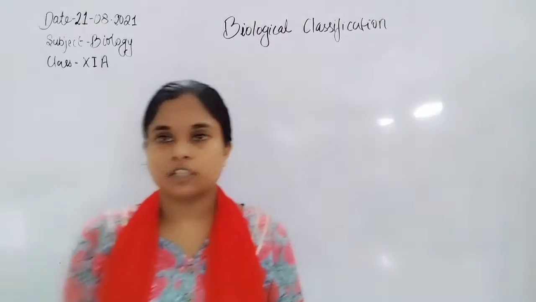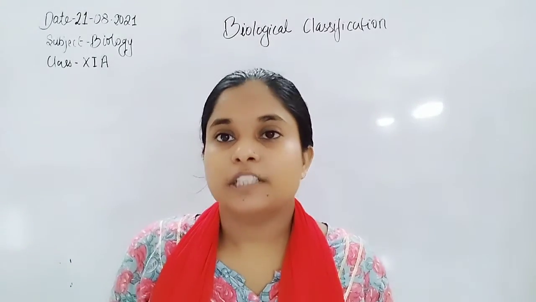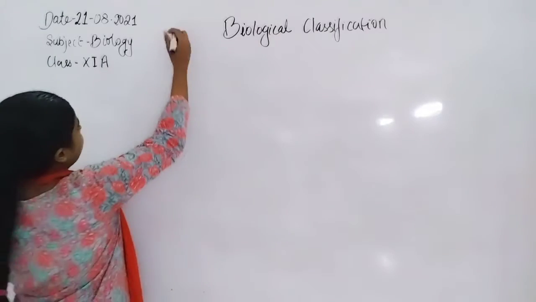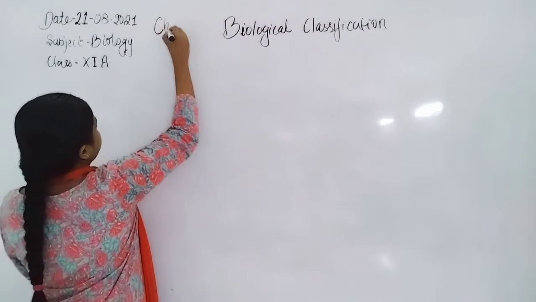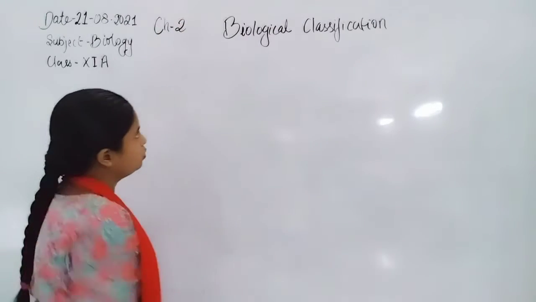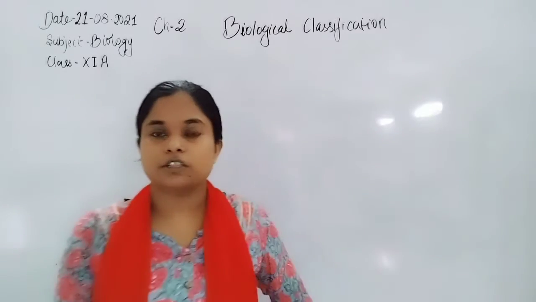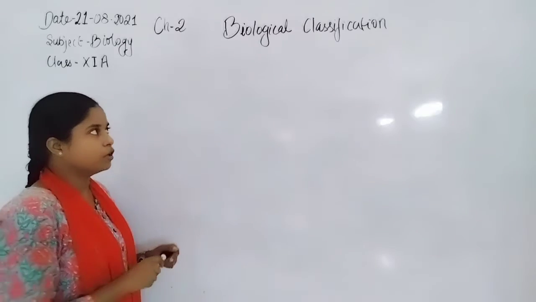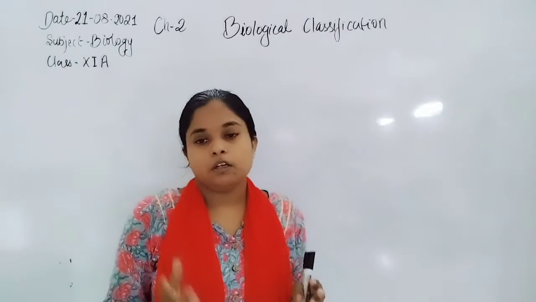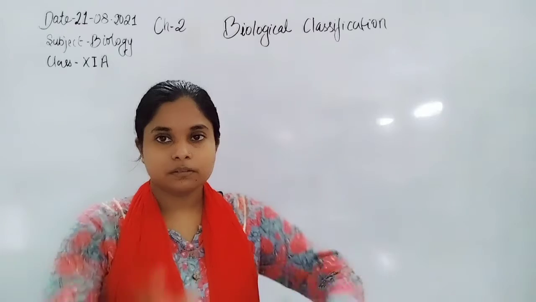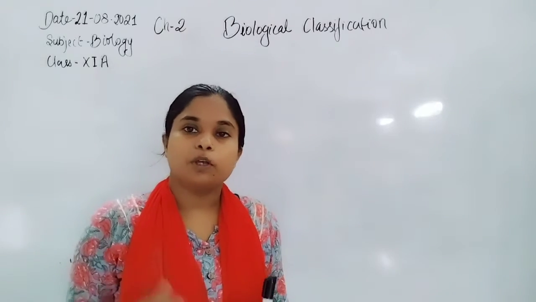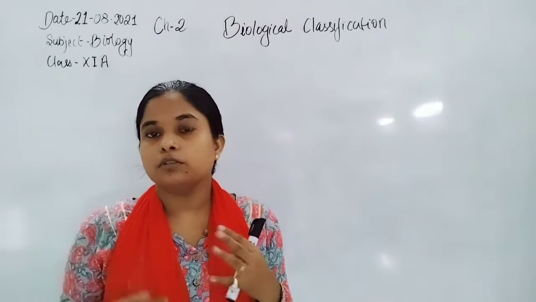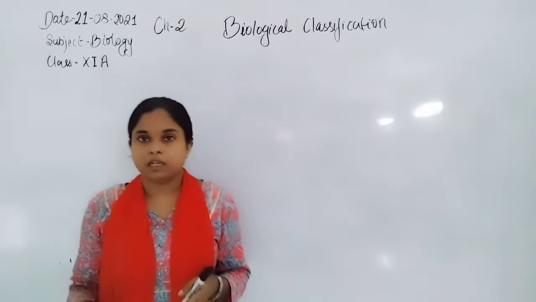In this class I am going to start with another important topic of chapter biological classification. So here is the new chapter, chapter 2, biological classification. In this chapter we are going to discuss how biological classification of living organisms is done, and why we need it. Because of the study of living organisms, millions of organisms exist on the earth, so there is need for classification according to their morphological or anatomical characteristics.